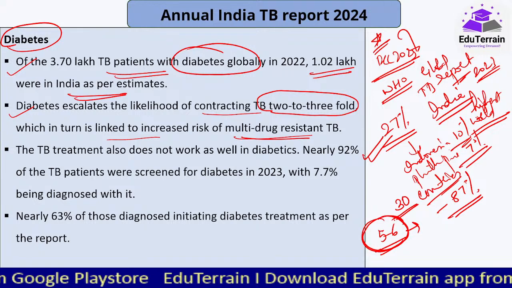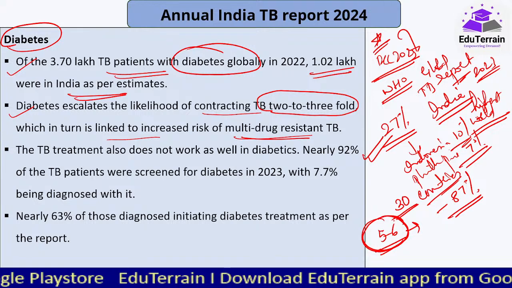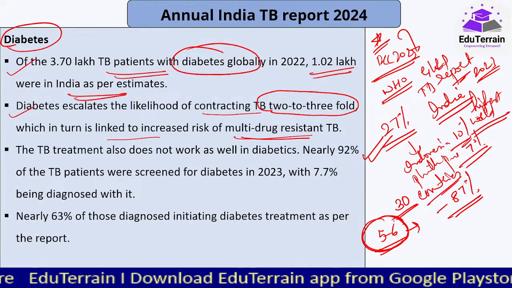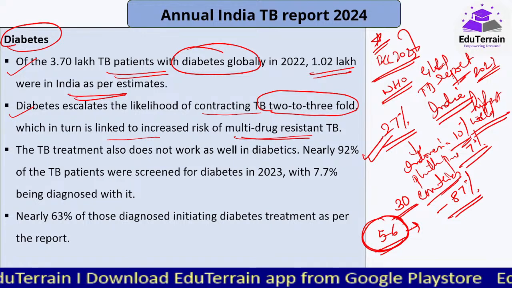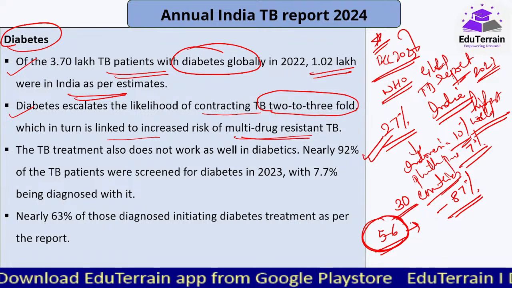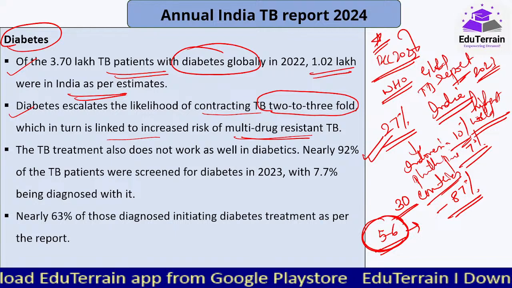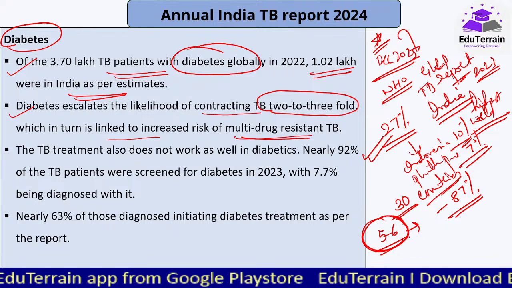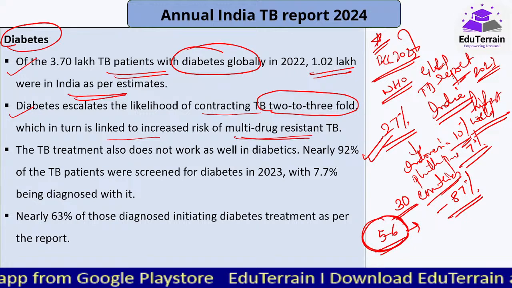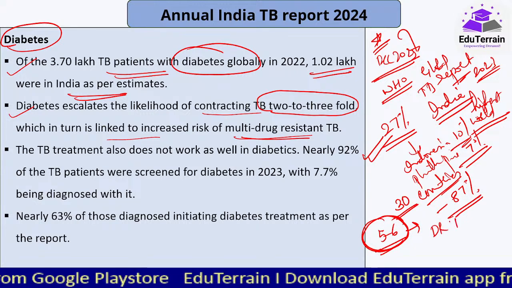Or after a certain period of time he stops taking care of himself when it comes to nutrition, etc. All this leads to drug resistant TB. Whatever drugs are prescribed for treating the TB will not work on that person. So this is drug resistant TB.